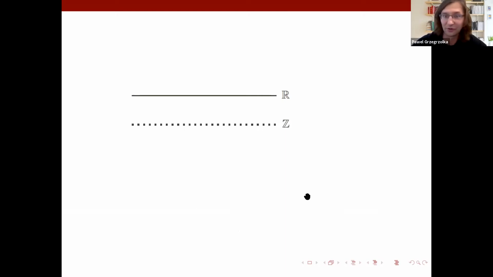Clearly, from the point set topology point of view, the real line and the integers are very different. They're definitely not homeomorphic. For example, integers are totally disconnected. So from the small-scale point of view, you would say that these two spaces are not the same. However, from the large-scale point of view, they could be seen as being the same, whatever that should mean.